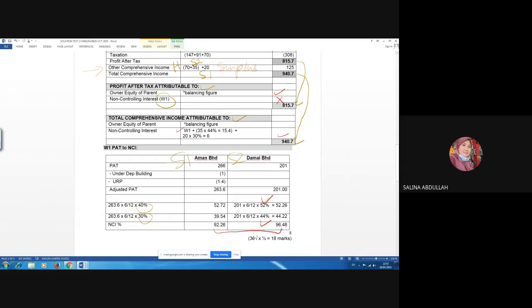So you will calculate here NCI, you total up from working one up here. So from up here, you will carry plus 15.4 plus 6. Then we get this figure. After that, you work backward, then you will get balancing figure here. This is how you calculate.